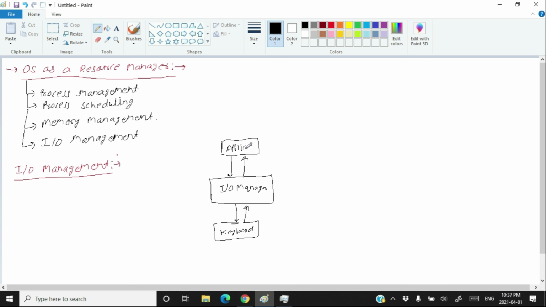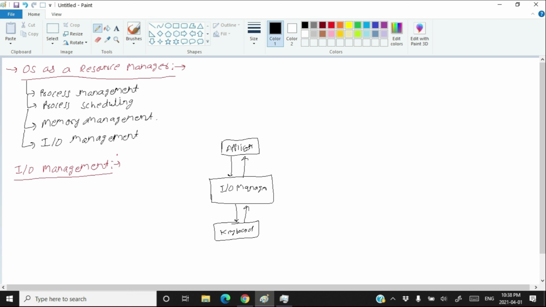And when this application is waiting for the keyboard to listen to it, in that time the CPU is executing other applications. Means when an application is waiting for input output, the other applications get their chance on the CPU to execute. So that's how if the keyboard is busy with some applications, the CPU is also busy with some other applications.